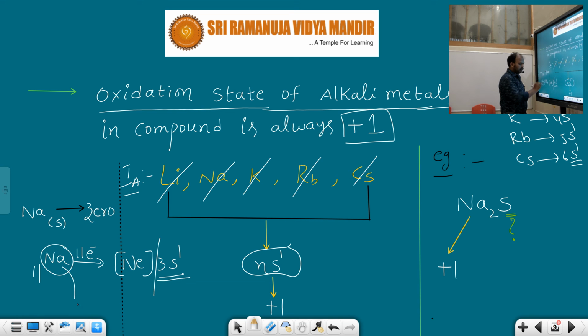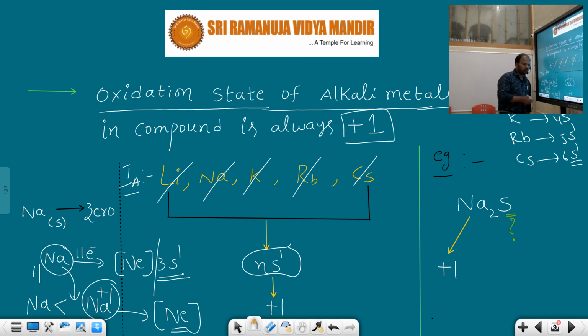If this sodium atom donates or loses one electron, whenever it loses you should put a plus. One electron is lost, so when the sodium atom loses one electron from its valence shell, it converts into a sodium +1 cation, and the sodium +1 cation achieves a stable, noble gas electronic configuration like neon. Neon is more stable. Compared with the sodium atom, sodium +1 is more stable, because it achieves the noble gas configuration like neon. Whenever these metals get a +1 charge, they are more stable.